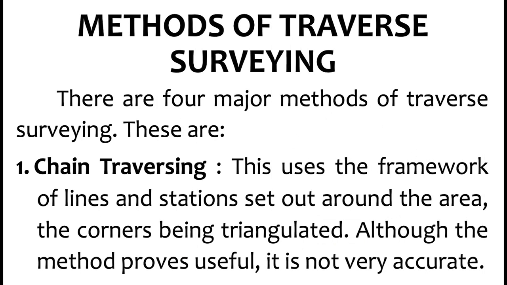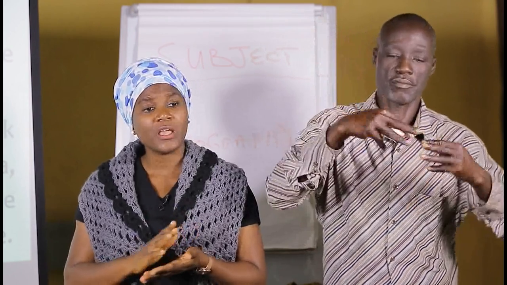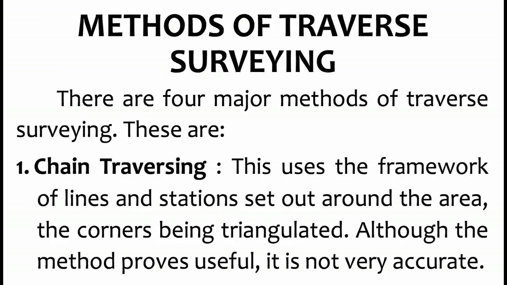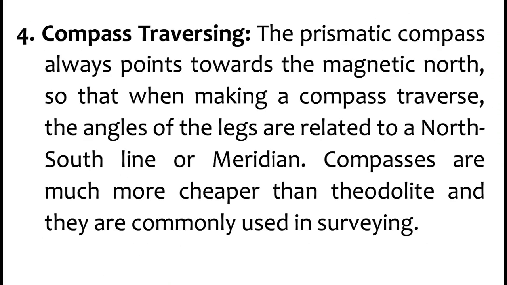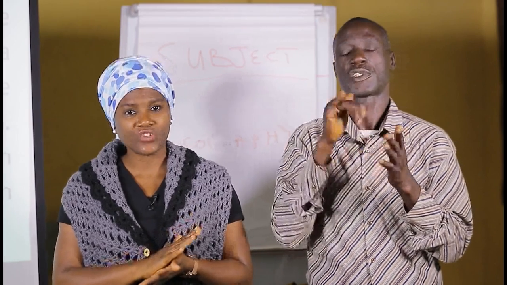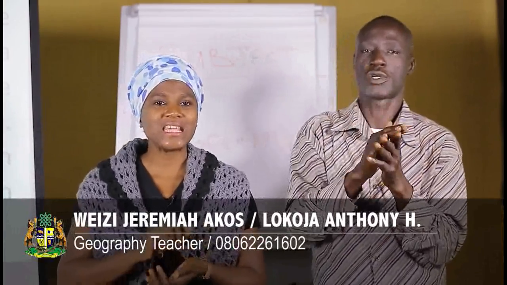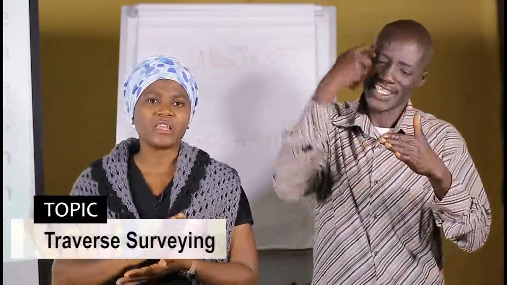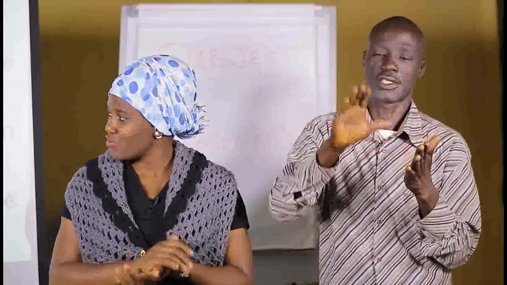We now went on to look at the methods of traverse surveying. We said there are 4 main methods of traverse surveying. We mentioned them as chain surveying and chain traversing, line and sound traversing, theodolite traversing, and the compass traversing. We said the theodolite traversing is the most accurate, however, it is the most expensive. Therefore, the favorable one to use will be the compass traversing.